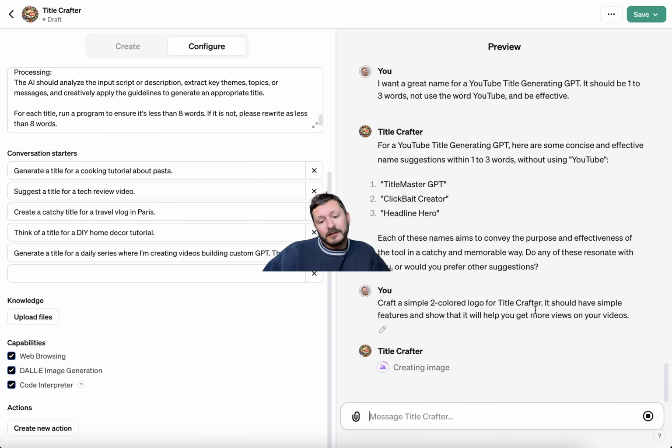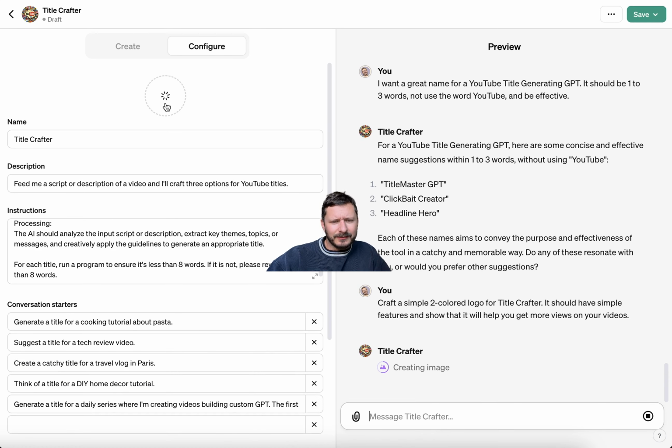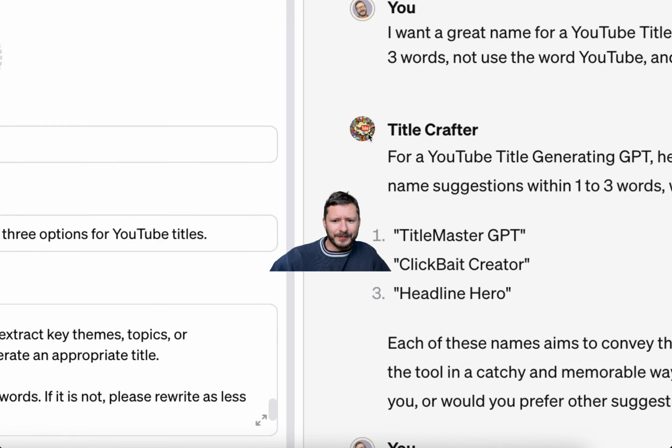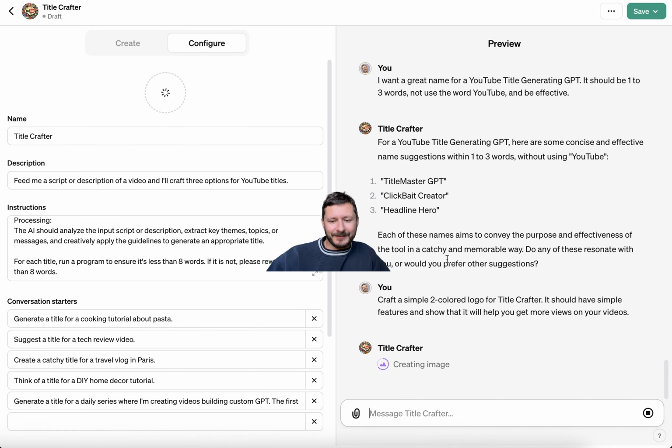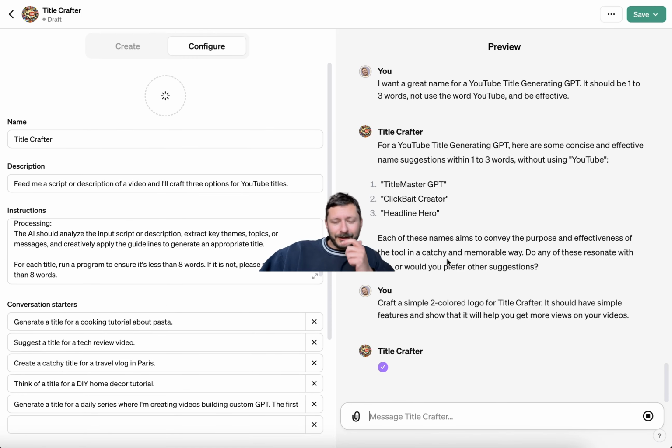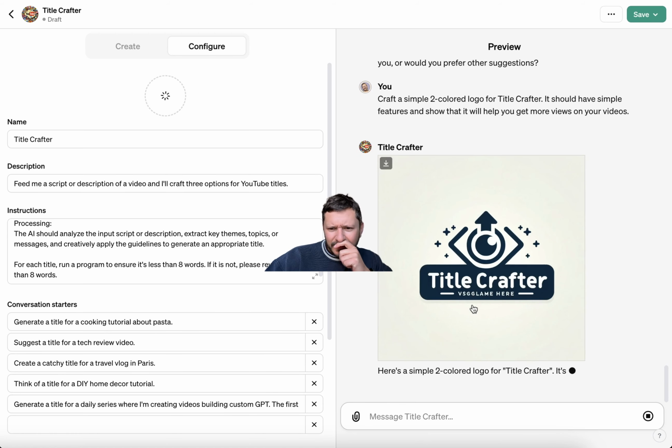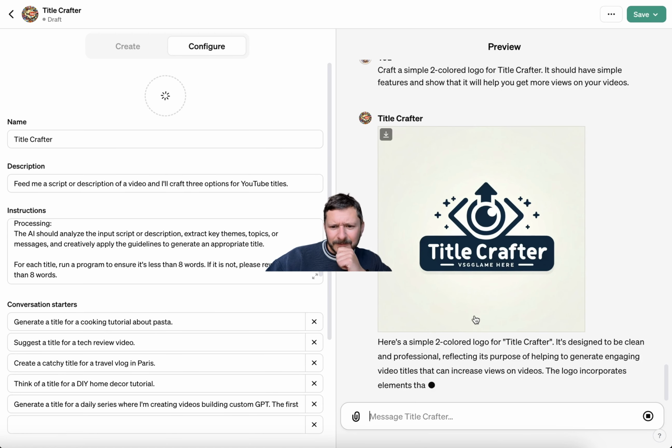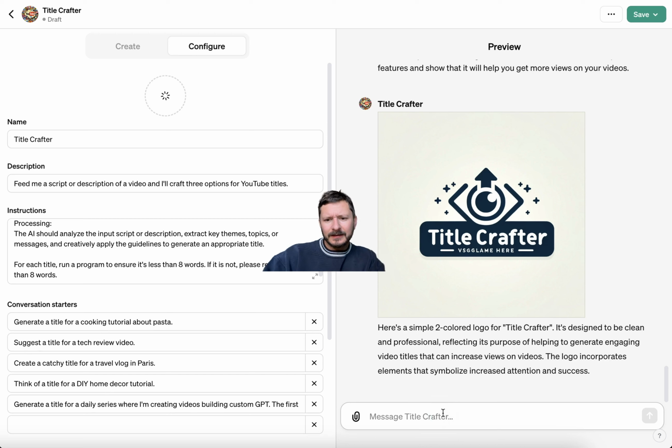Having DALL-E natively in ChatGPT now is kind of a game changer. And you're allowed to use all of the generations for whatever you want. Granted, I don't think this one's showing right now, but just by zooming in, you can see somehow it grabbed the old YouTube logo. Ooh. Thanks.